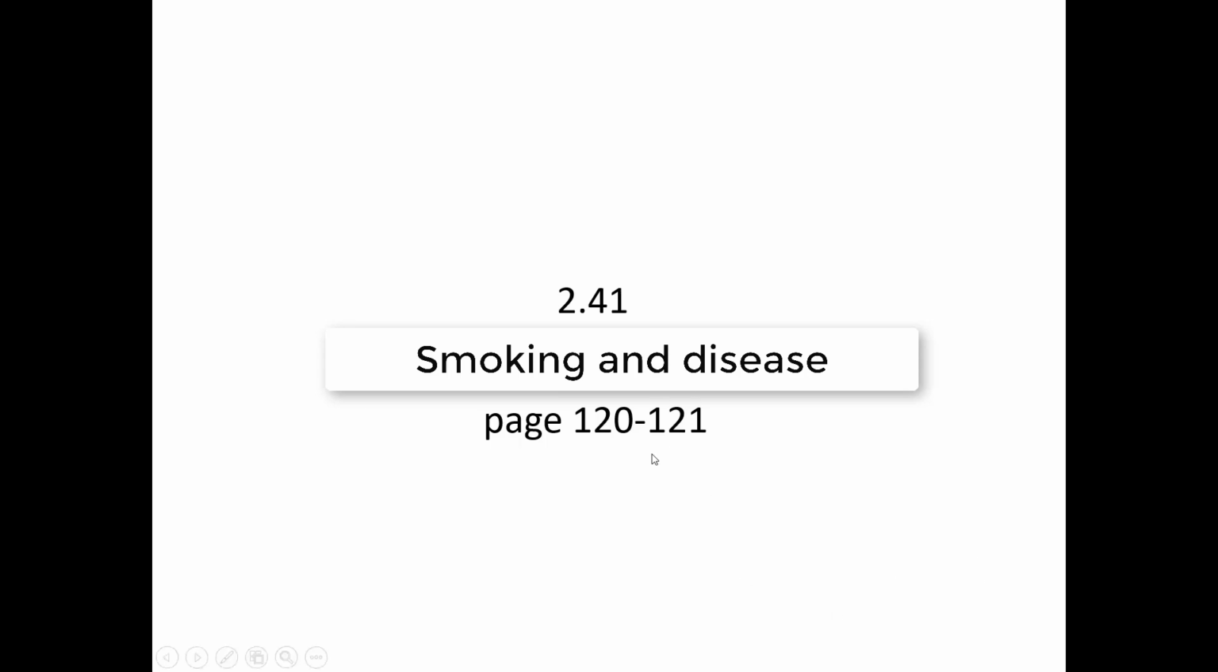Firstly, we will start with 2.41, smoking and disease. Smoking and disease, it's on page 120, 121.